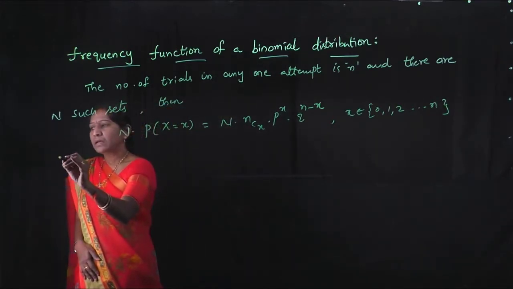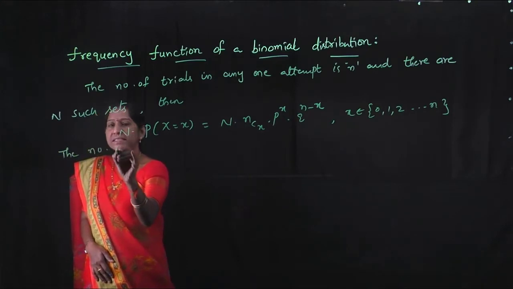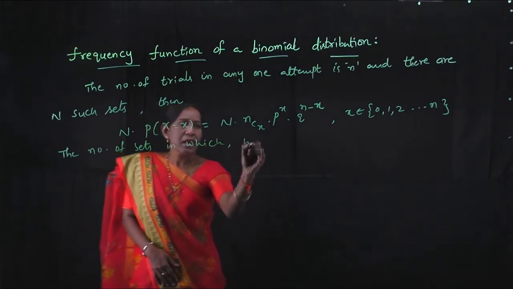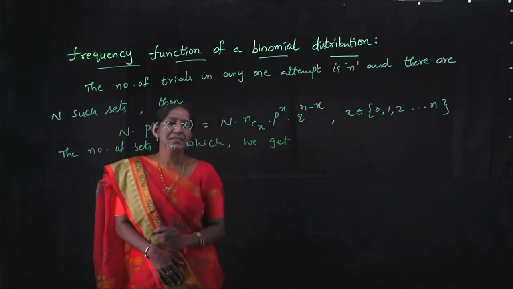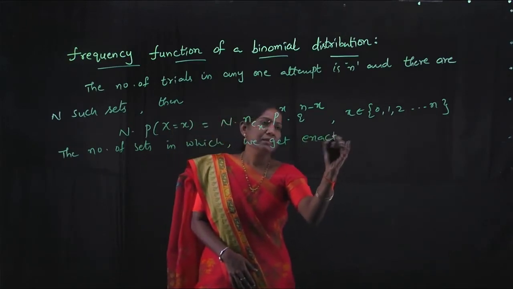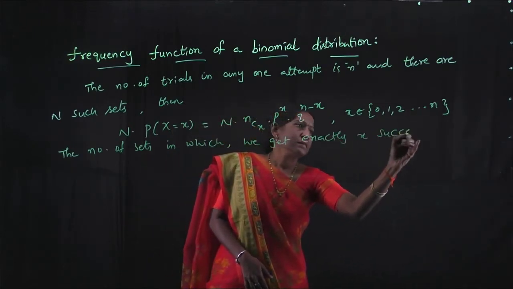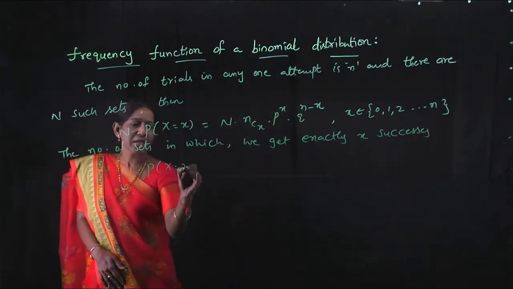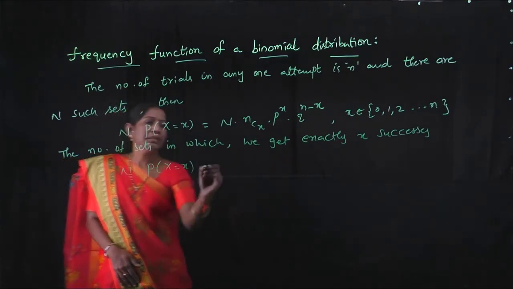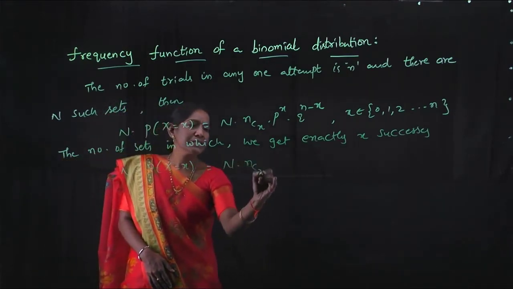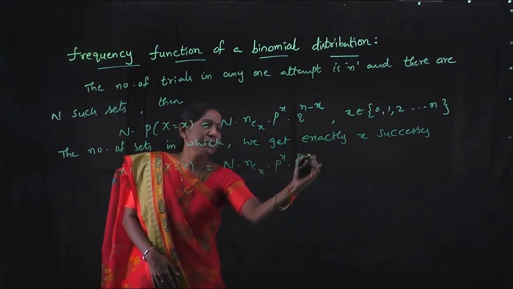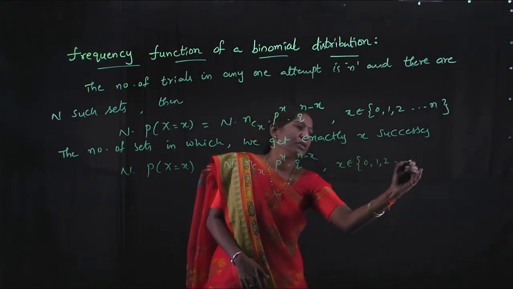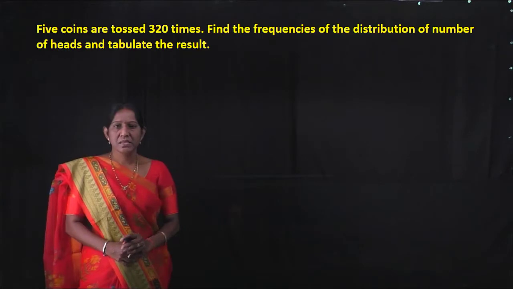Then the number of sets in which we get exactly x successes is N into P of x equal to x, it is denoted by, that equal to N into nCx p to the power x q to the power n minus x, where x belongs to 0, 1, 2 and so on n. See the given problem.